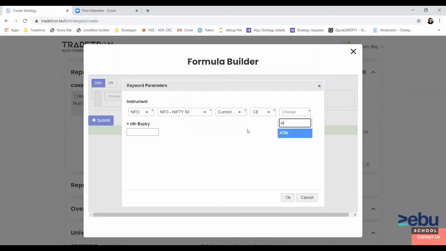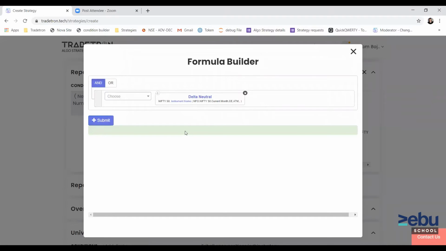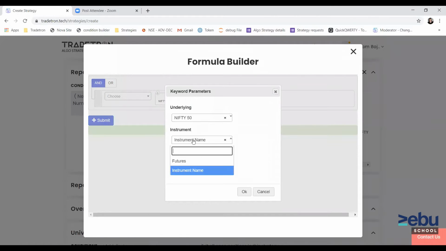Let's say I want to select ATM to make it delta neutral. So in this way, you can also use an option instrument to make your strategy delta neutral. That too is possible. But for now, we will keep it futures.